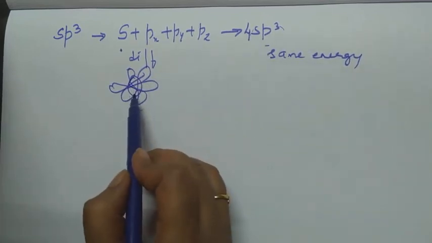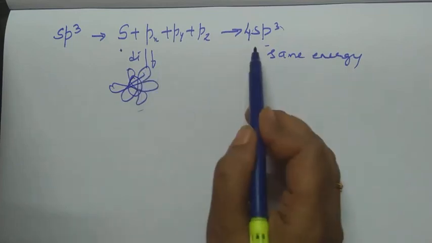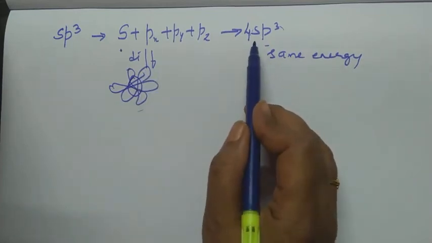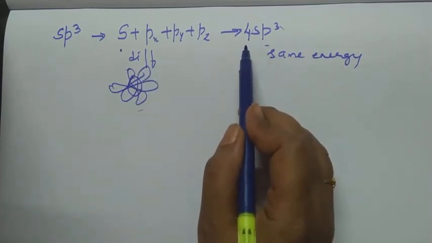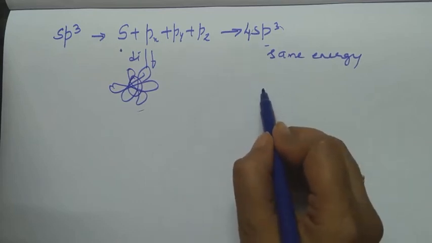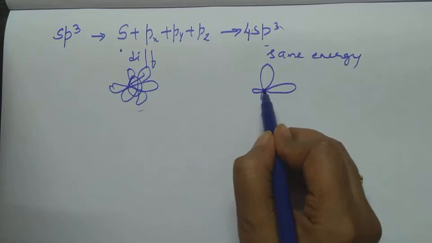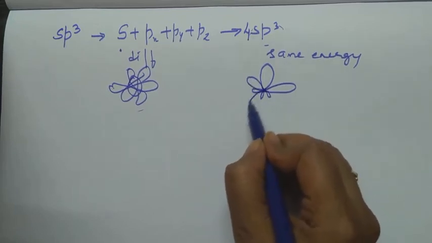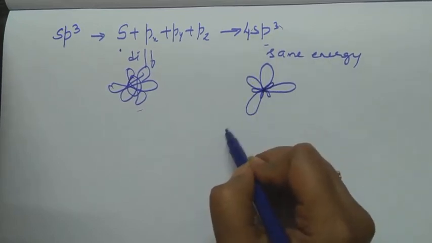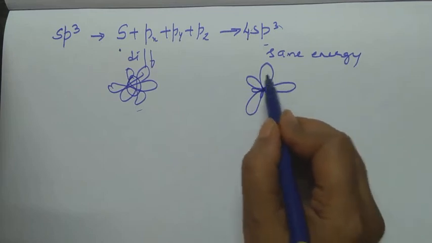What is the energy of these orbitals? They are different. Now you end up with hybrid orbitals. How many? 4 having same kind of energy. So again I have 4 orbitals here: 1, 2, and this is third and this is the fourth orbital. But what is same here? The energy of all these orbitals are same.